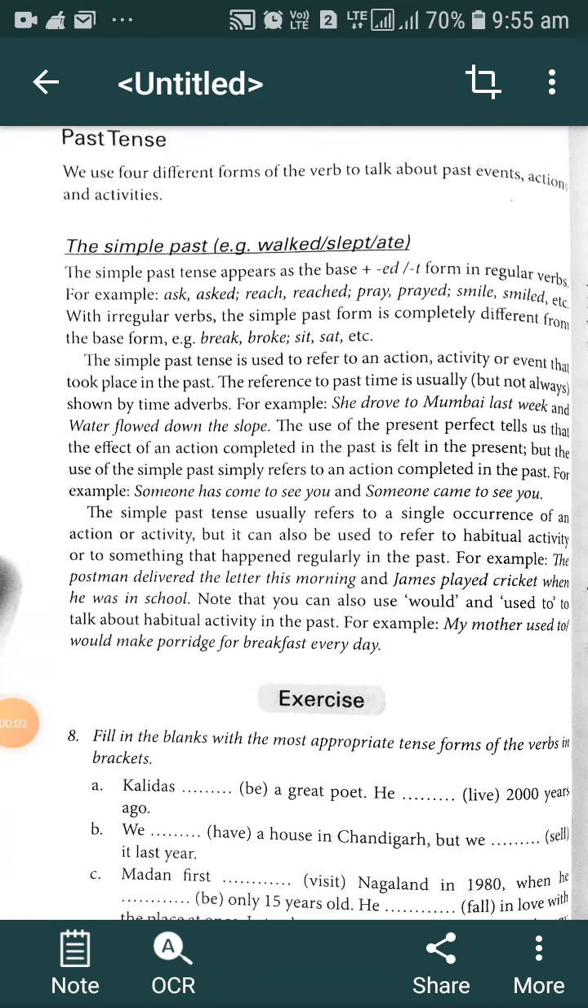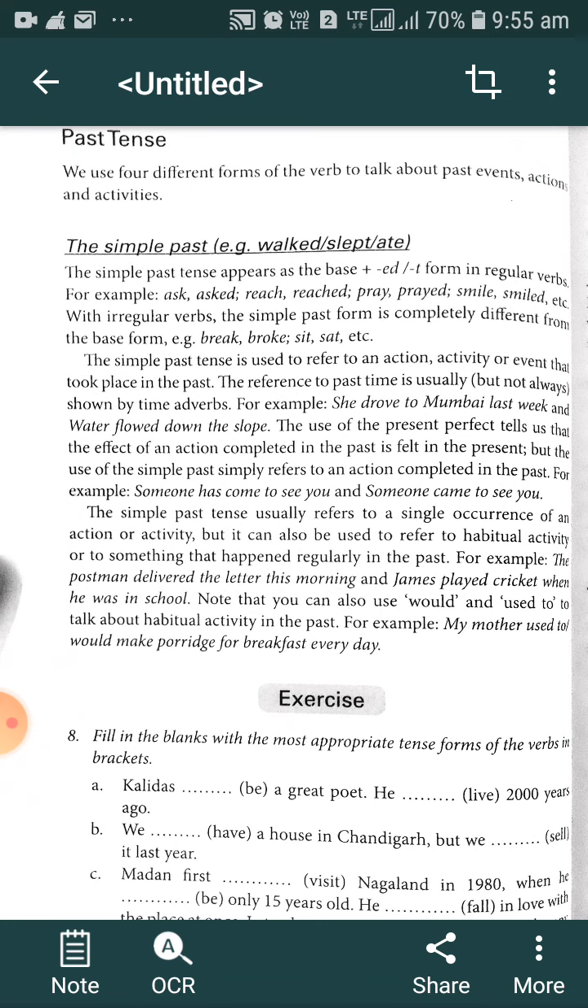In last videos, we have discussed present tense: simple present tense, present progressive tense, present perfect tense, and present perfect progressive tense. Today, we are going to discuss past tense.